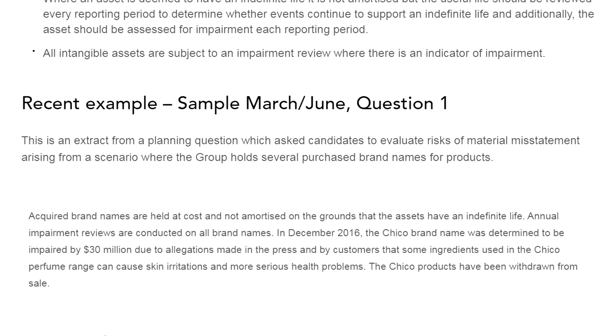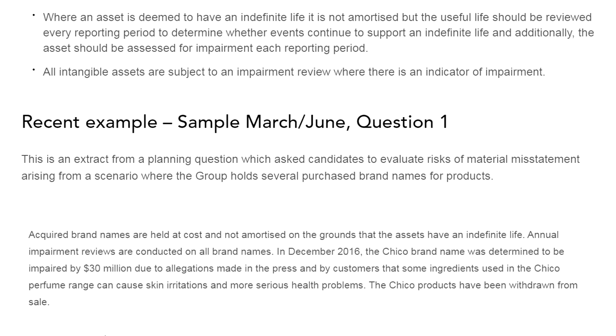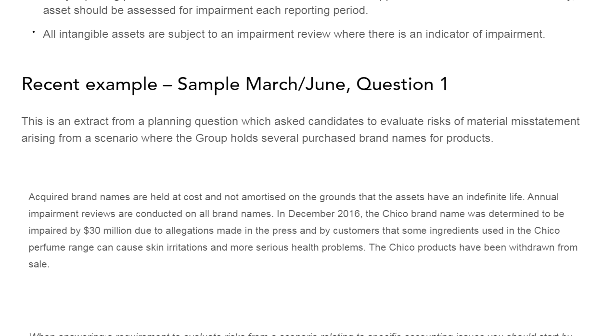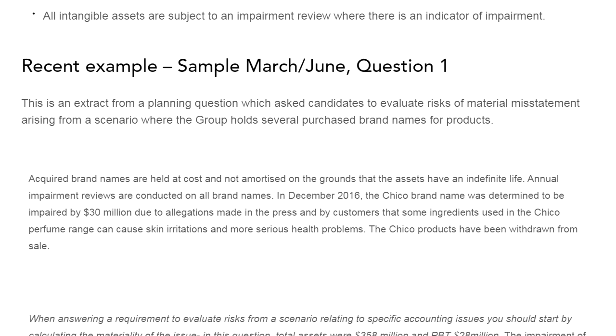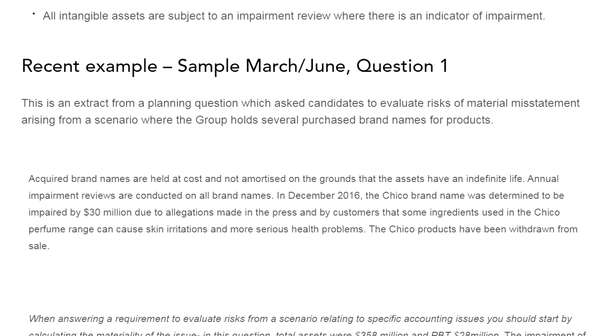And additionally, the asset should be assessed for impairment each reporting year. This has already been discussed: there should be impairment testing, and also a test of whether they still have an indefinite life or have moved to a definite life, because a definite life means amortization. That's why all intangible assets are subjected to impairment review where there is an indicator of impairment. Impairment testing has to be done.